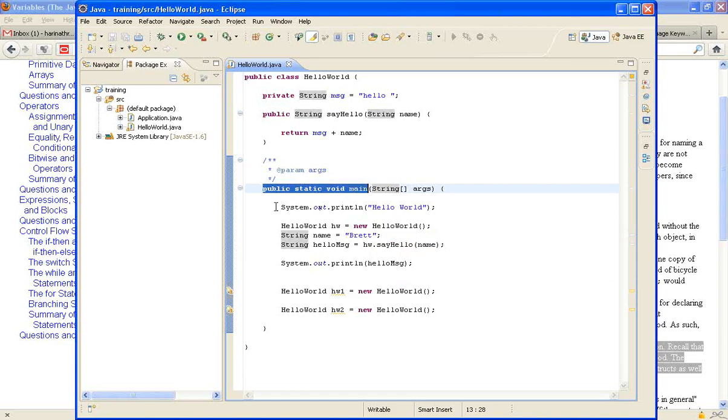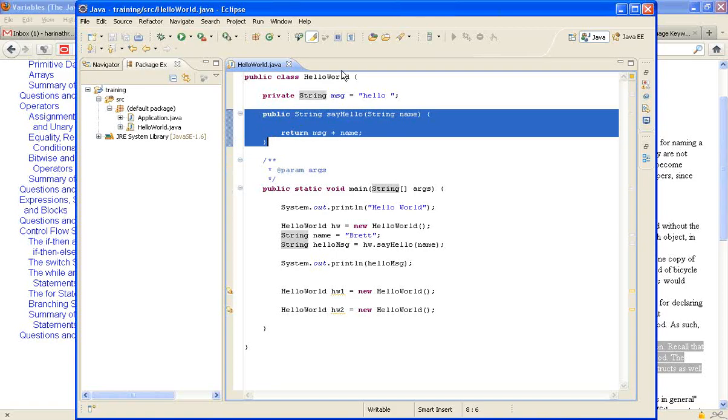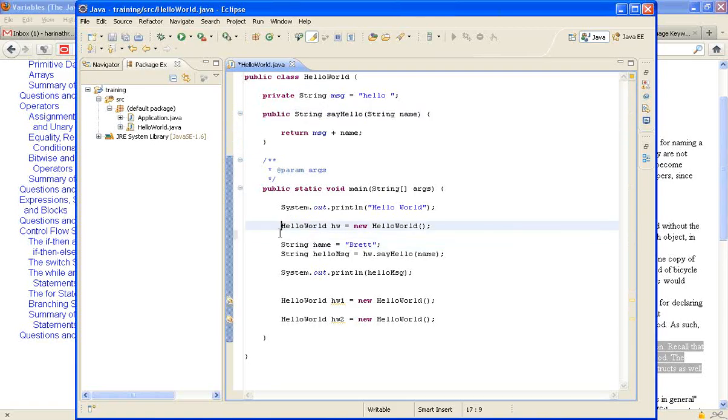And within this method, if you are writing simple lines, you can write, but if you want to call a method of the same class or some other class, what I need to do is create an object. See, HelloWorld HW equal to new HelloWorld.